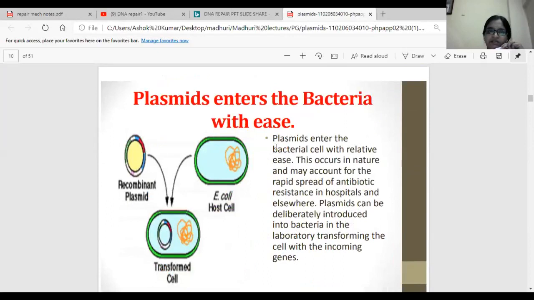Plasmids enter the bacteria with ease. So again, we are back to rDNA technology. These plasmids enter the bacterial cell with relative ease. This occurs in nature and may account for the rapid spread of antibiotic resistance in hospitals and elsewhere. So nowadays there is a bigger problem of the spread of antibiotic resistance. How is this antibiotic resistance being spread?